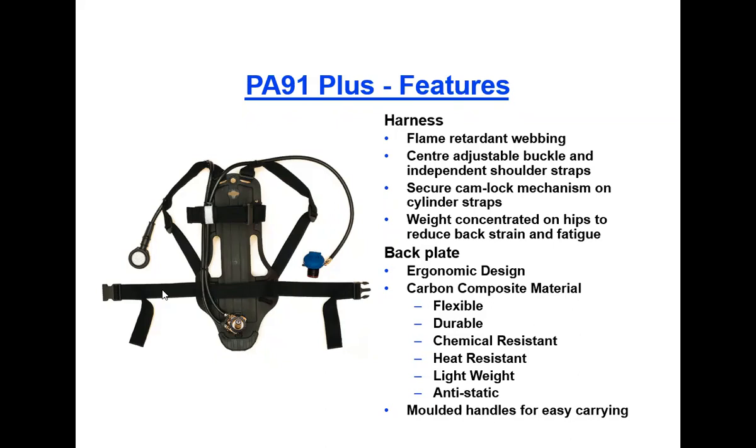So flame retardant webbing is there, then center adjustable buckle and independent shoulder straps are also there. So this shoulder strap is different, this shoulder strap is different. Then secure cam lock mechanism on the cylinder straps. Then weight concentrated on hips to reduce the back strain.